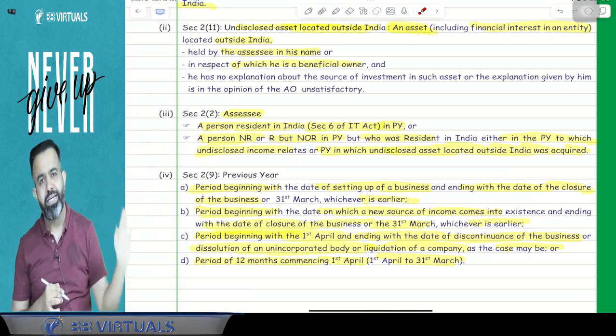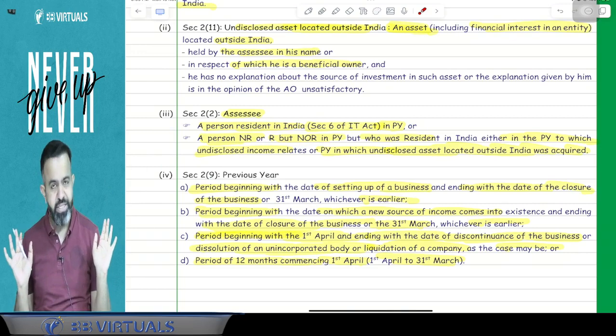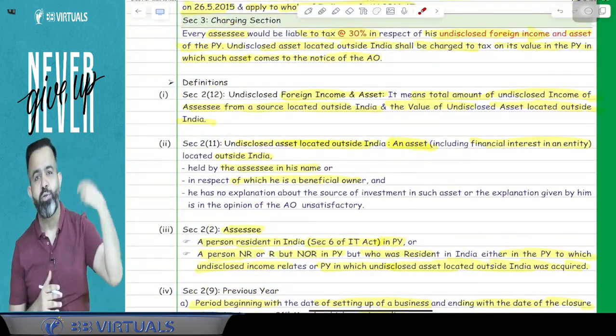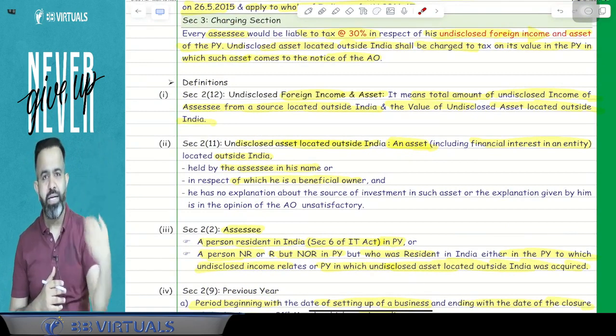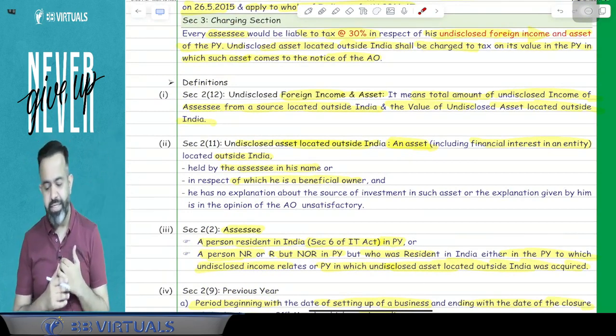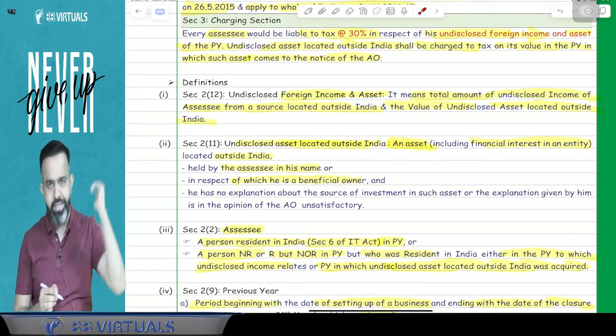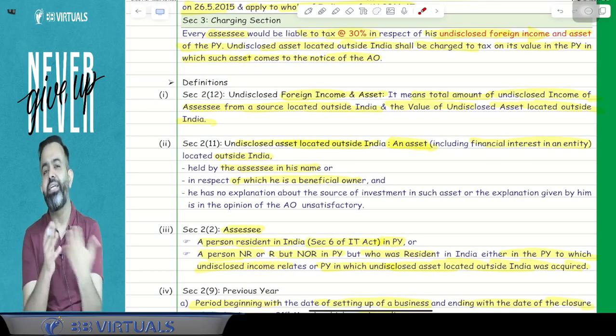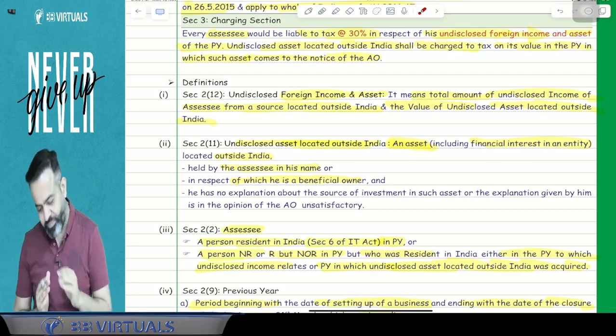So in that year he was the resident, then also this act is applicable. Now this act says that if there is an undisclosed foreign income or undisclosed foreign asset, then on the value of that asset or on that income, there will be tax at the rate of 30%, and we will discuss in the later part that there will be a penalty at the rate of 90%. So 3 times of the tax will be the penalty.